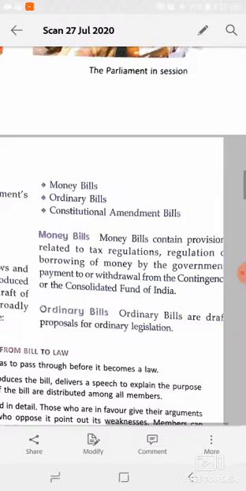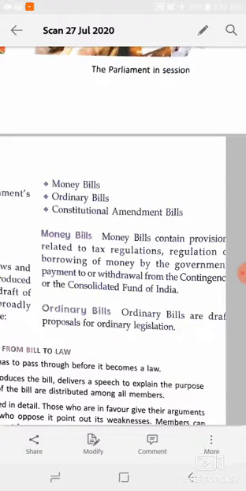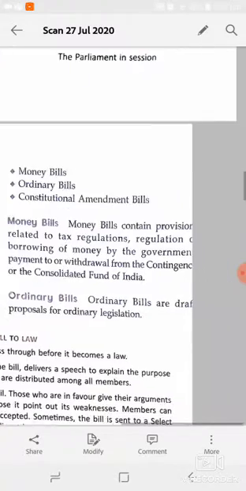So first we talk about the money bill. A money bill contains provisions related to tax regulations, borrowing of money by the government, and payment or withdrawal from the Contingency or Consolidated Fund of India. Means all matters related to money come under the money bill. Ordinary bills are drafts proposed for ordinary legislation.